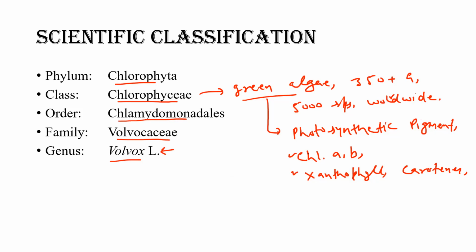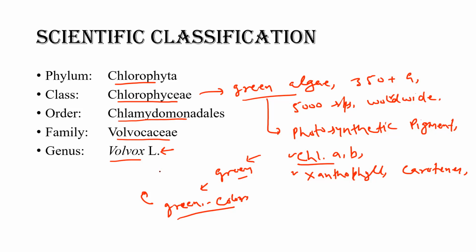Because of this chlorophyll abundance, all the members of Chlorophyceae appear green, and when they are found in water bodies, the water bodies also look green in color, or you can say green in texture, because of the abundance of these algae.